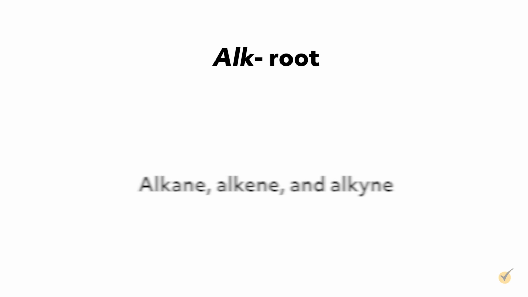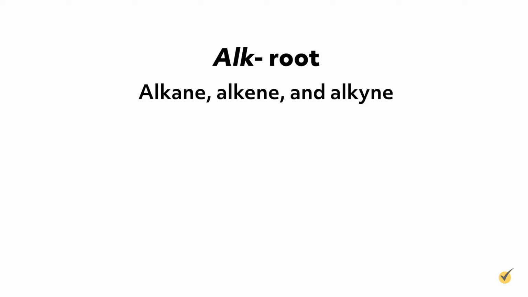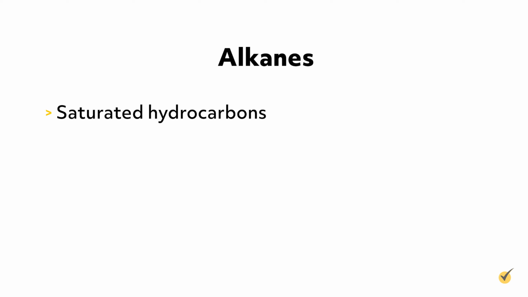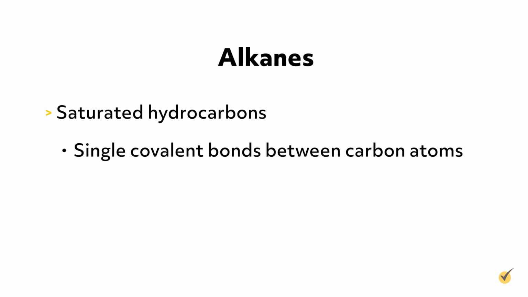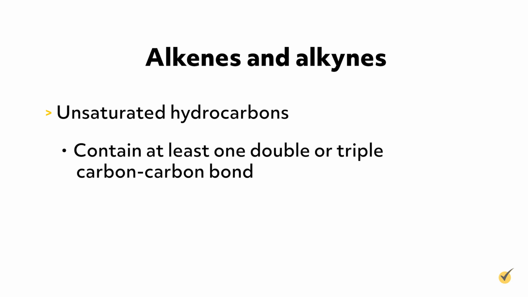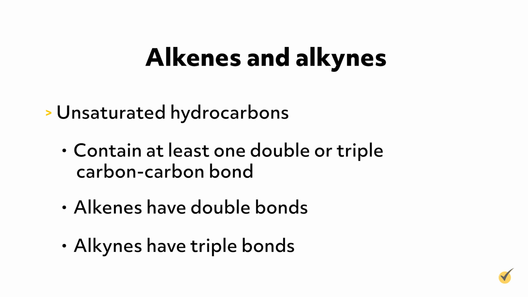The alk root in the names alkane, alkene, and alkyne identifies them as aliphatic compounds, meaning they consist of carbon chains that do not contain aromatic rings. Alkanes are called saturated hydrocarbons because they have only single covalent bonds between carbon atoms. Both alkenes and alkynes are unsaturated hydrocarbons because they contain at least one double or triple carbon-carbon bond. Alkenes have double bonds and alkynes have triple bonds.